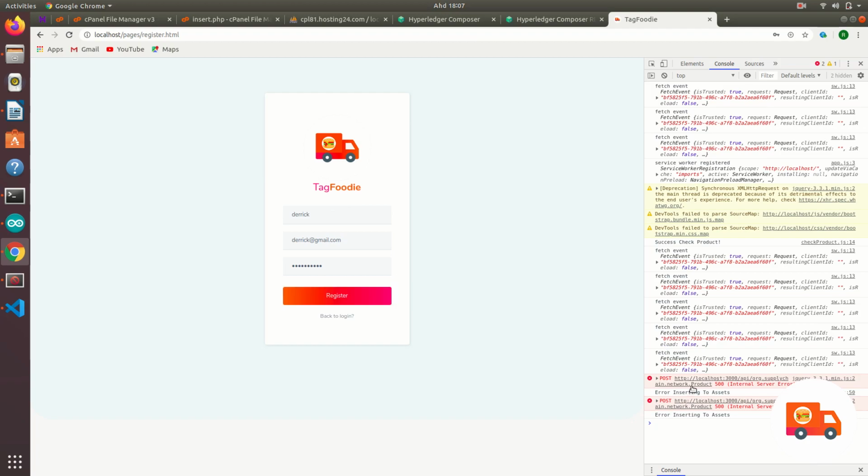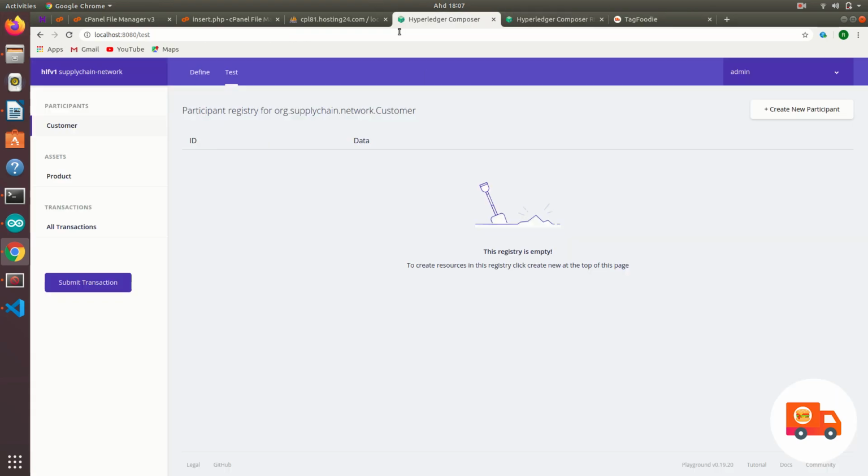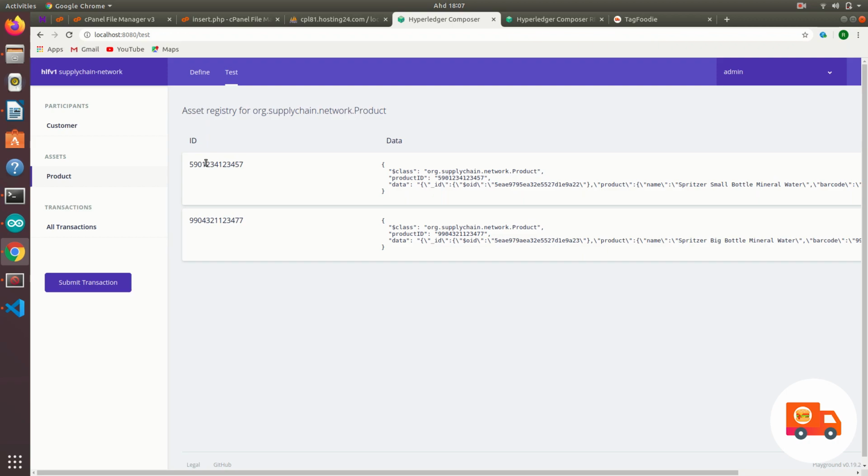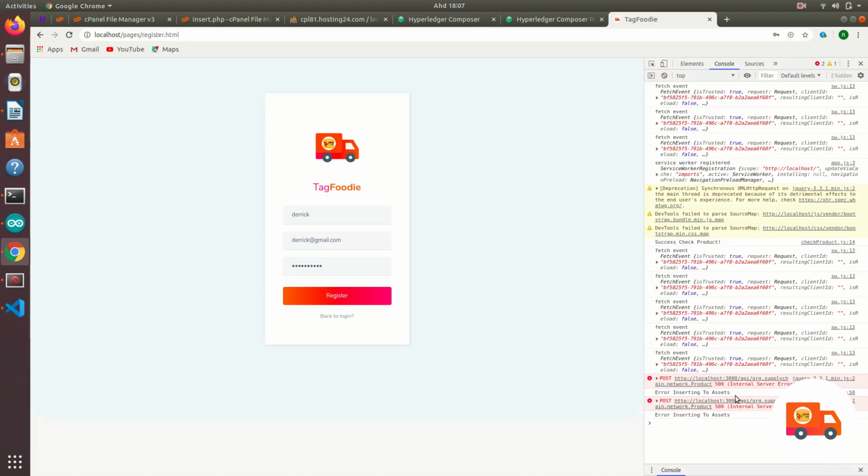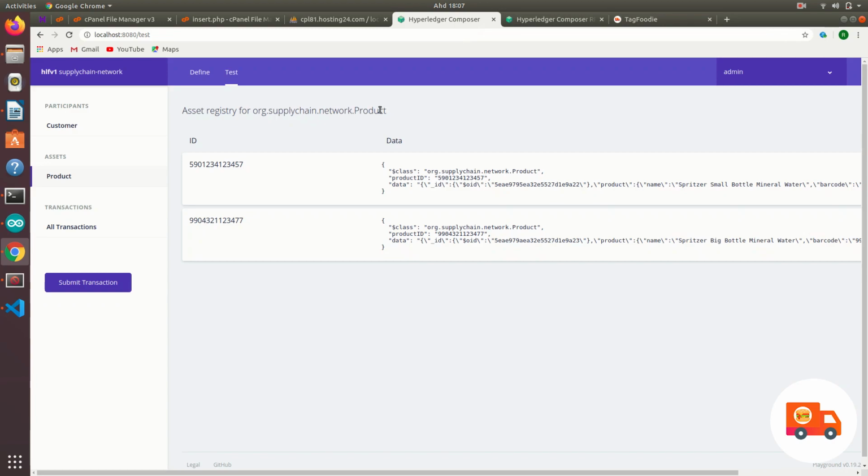So just leave it, because this 500 error is expected. It cannot be inserted, because we have the ID as primary key, right? We cannot insert duplicates, so that's good, because blockchain does not allow duplicates. Hyperledger Composer is very good because it provides a primary key like a table, and there is a foreign key as well, if you want, which means that a participant owns these assets.